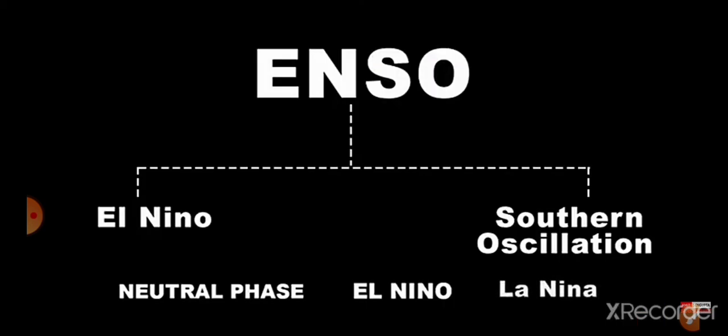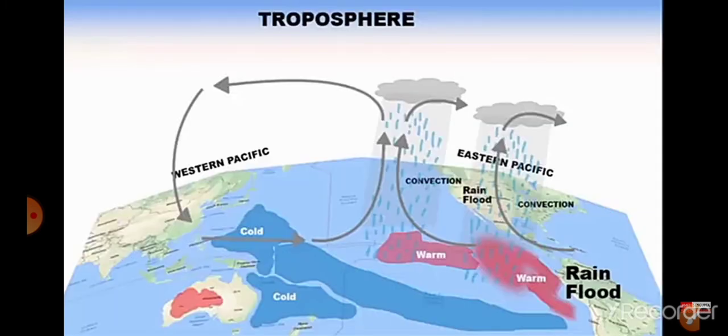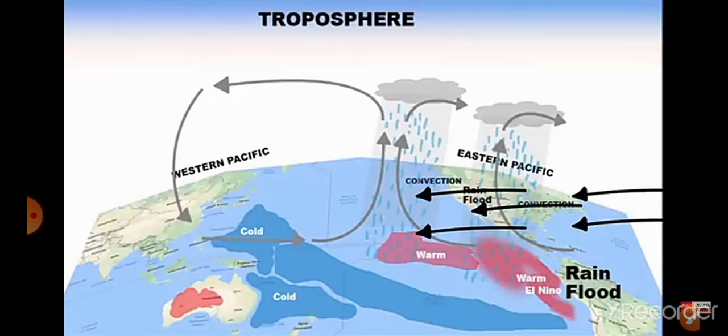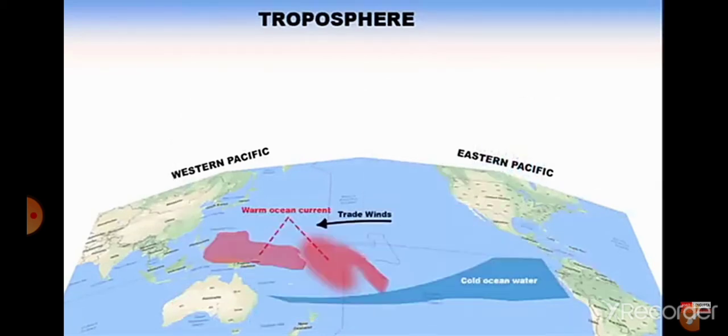And the third phase is La Nina. This is similar to the neutral phase. In this phase, the trade winds are strong. Since trade winds blow from east to west, they push the warm ocean current from the eastern Pacific towards the western Pacific. Now imagine this. Cold water is dense and it settles down in the deep ocean. So that means the temperature of the ocean surface is warm.